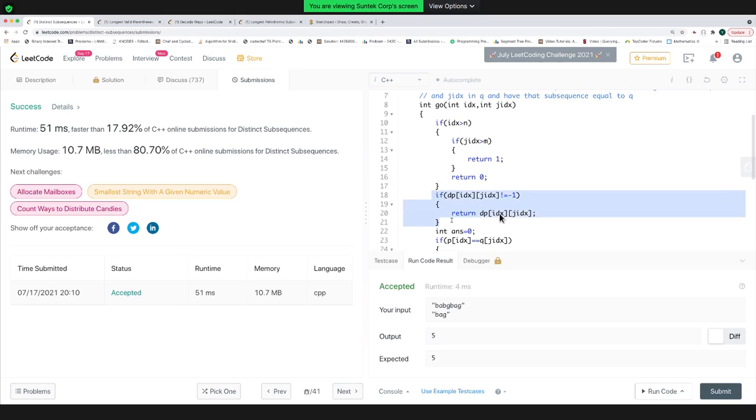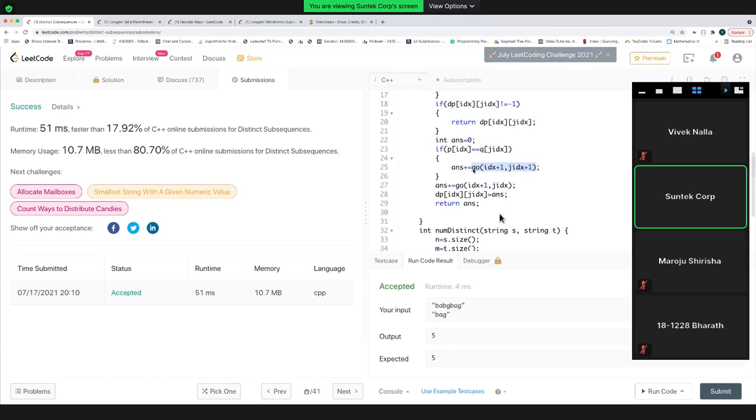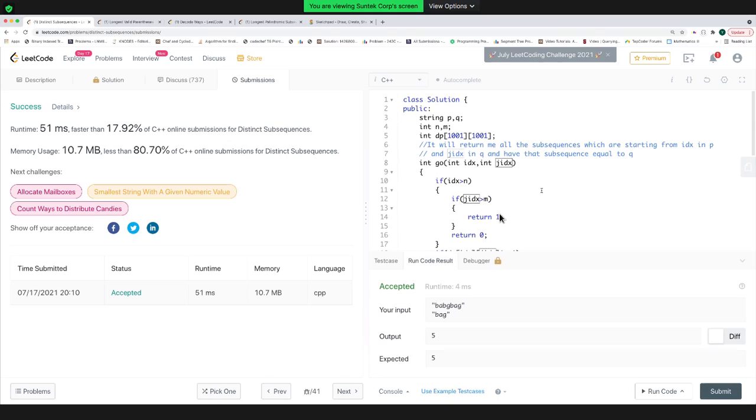If I've already calculated the answer for that case, return that. Otherwise, if both the characters are same, one of the possibilities is that I'm taking both characters and find the total number of cases for making the string starting from IDX plus one and GIDX plus one. Or if both the characters are not same, that means in this case you are picking this IDX element, in this case you are leaving this IDX element because GIDX is same, you are not comparing that with the GIDX. Is this clear to all of you, or do you have any doubts?